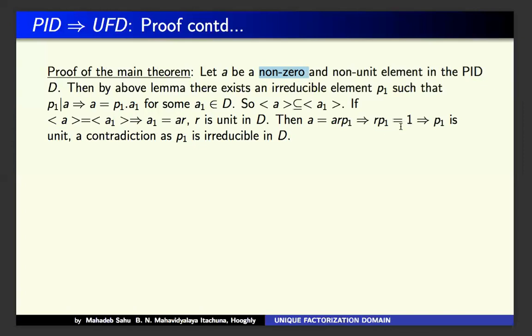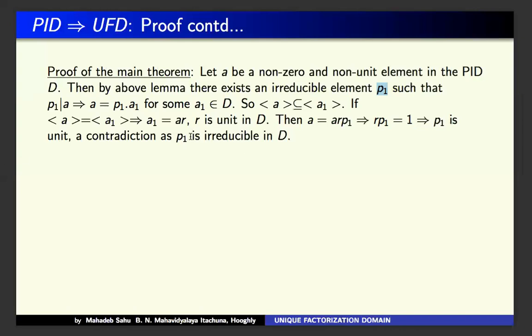Therefore RP1 equals 1. That means again you see that R is a unit. From RP1 equal to 1, you see that both R and P1 are units. So clearly P1 is a unit. But you see P1 is such that P1 divides A and P1 is irreducible, so P1 cannot be a unit.